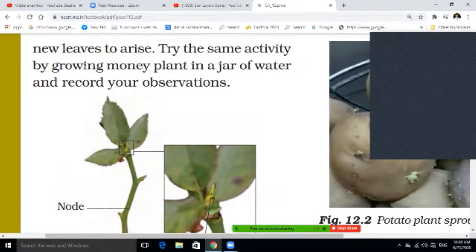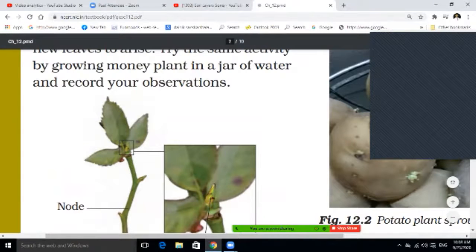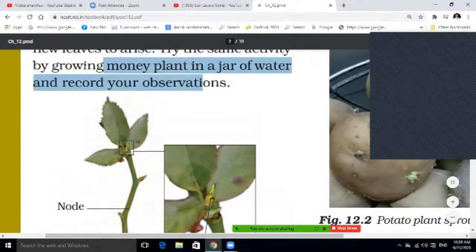Students, try the same activity by cutting the money plant in a jar of water. So that money plant grows in the water also, and record your observation.